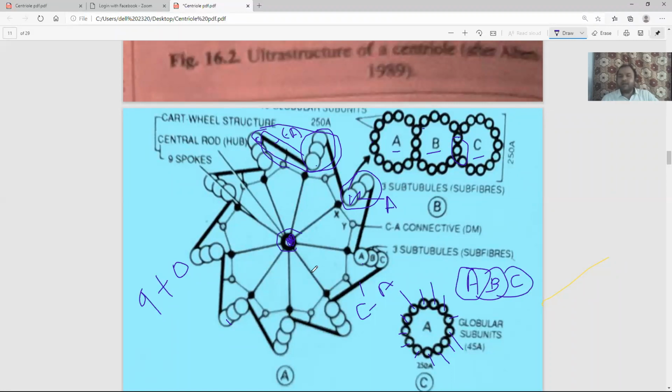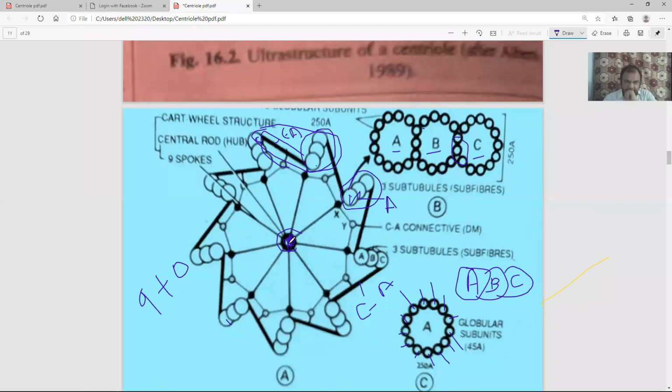You also see this sort of structure in your cycle wheel, bike wheel, or cart wheel: a central hub with spokes coming to the periphery.